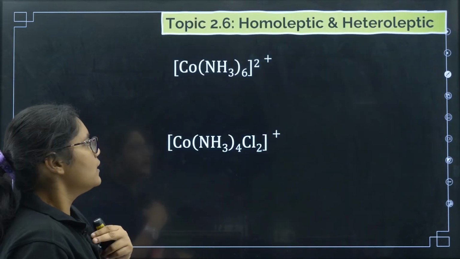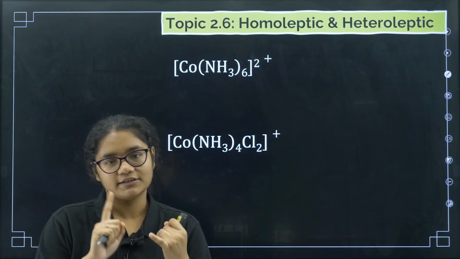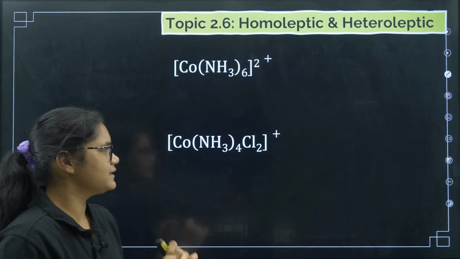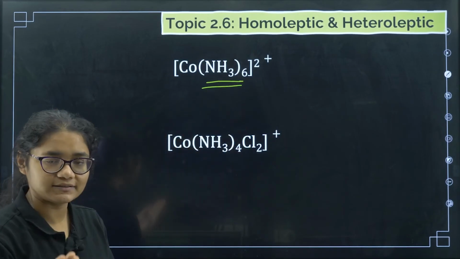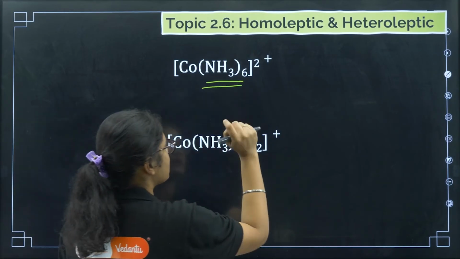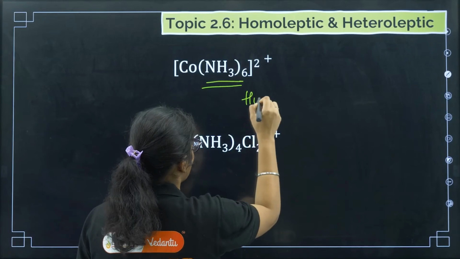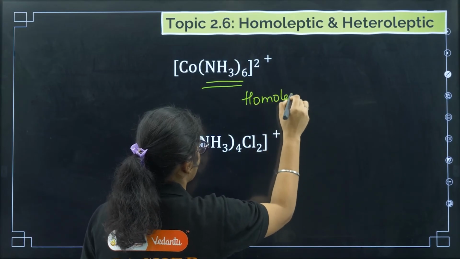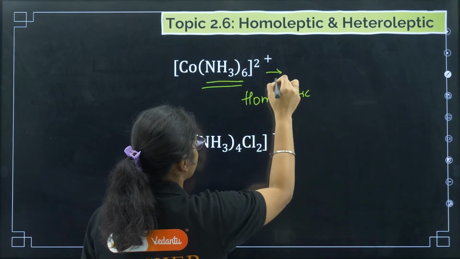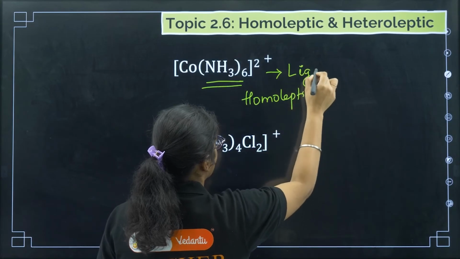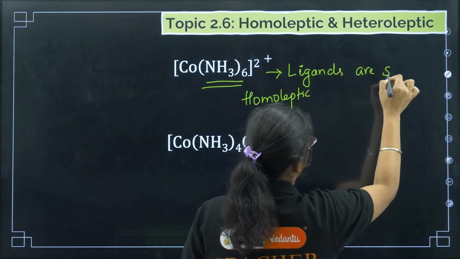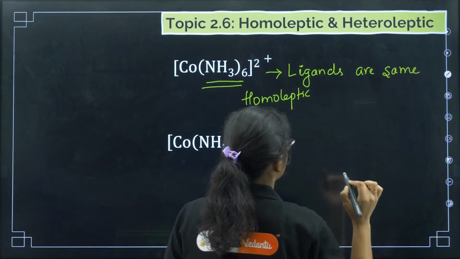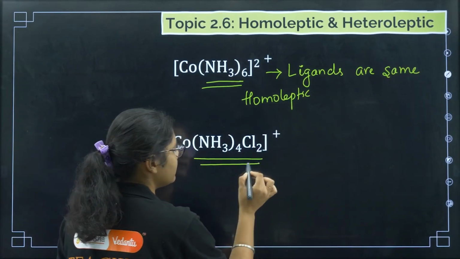Next, understanding the next definition, homoleptic and heteroleptic. This is very simple. Here all the 6 ligands are of one type, that is NH3. If all the ligands are of the same type, we call it homoleptic. So homoleptic means all the ligands are the same. Now heteroleptic means the ligands are different.